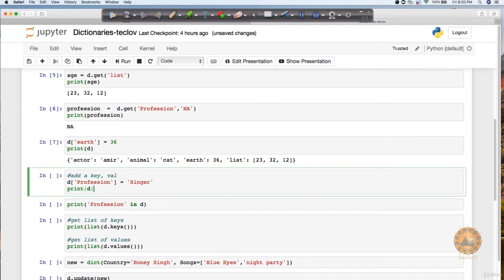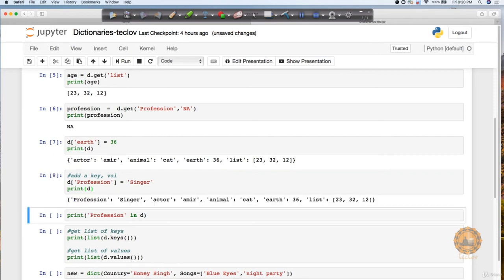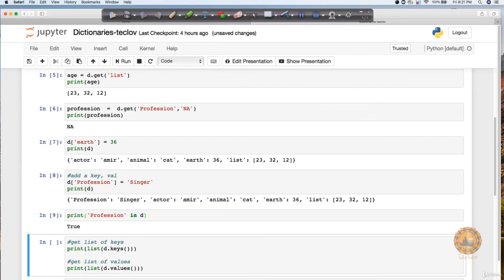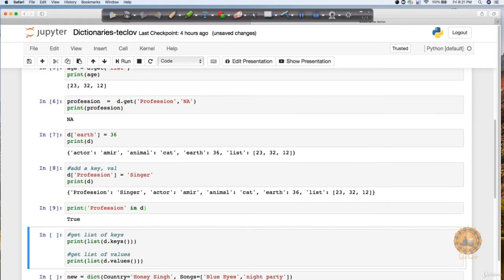If you want to add, let's say, a new key value pair into my dictionary d, I can do it by just saying d, my key which is profession, and let's say I want to add a profession called singer. So it is going to add a profession singer now for me. If you remember, last time when I was trying to get this profession, it was returning me NA because we had not put that. But here if I say profession in d, it is going to return that it exists. And if I see the value of it, you will notice that it returns the value singer.